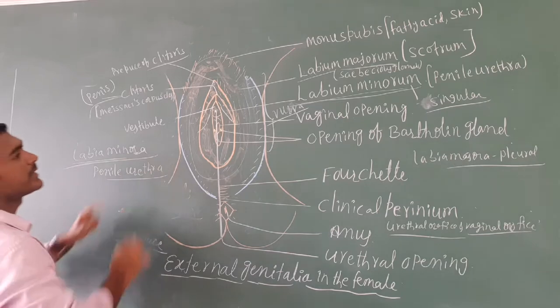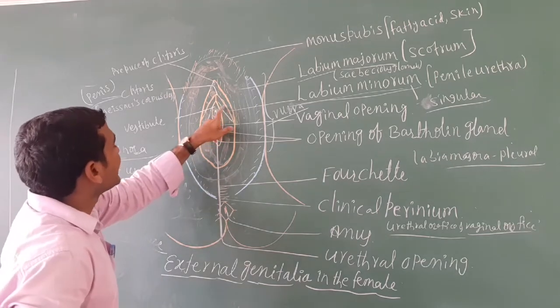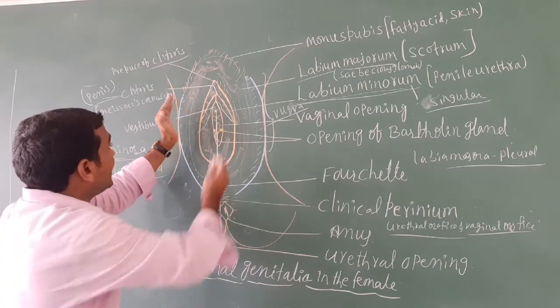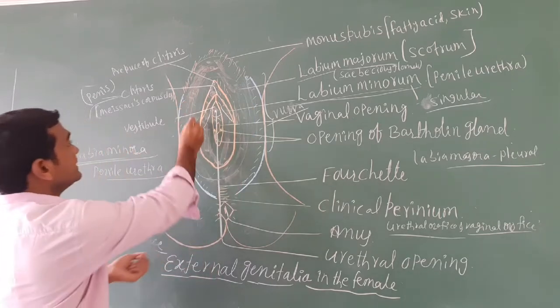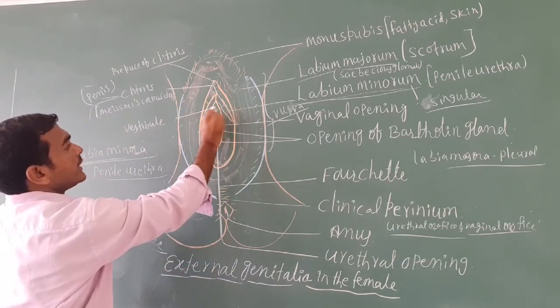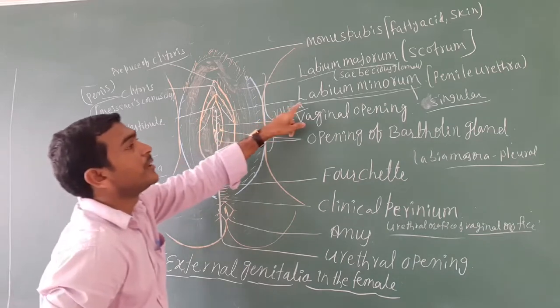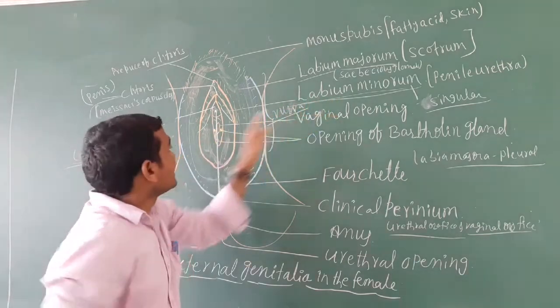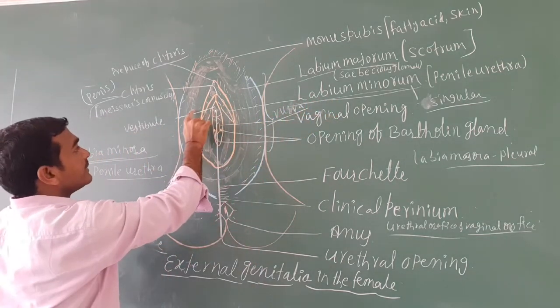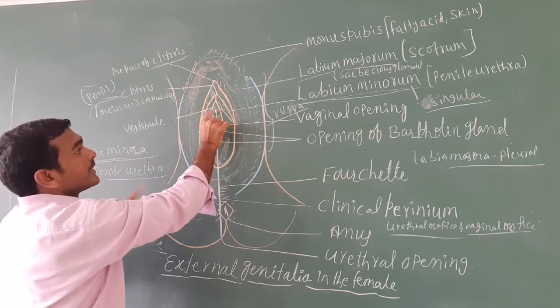The labium minora is present between the two labia majora. These are the two labia majora, and between them the labia minora is present. This is about the labia minora.